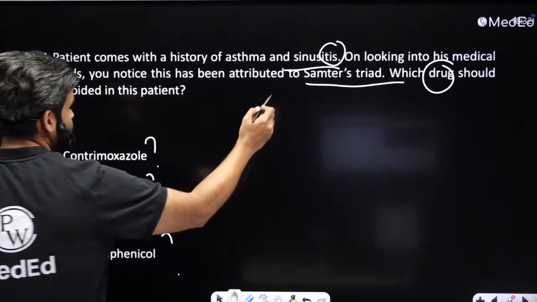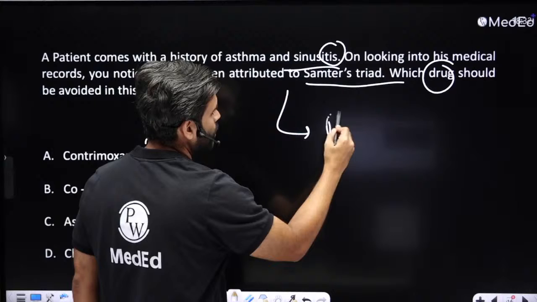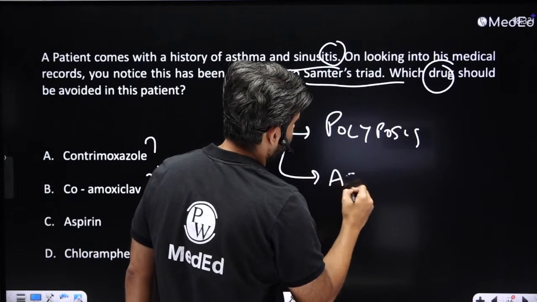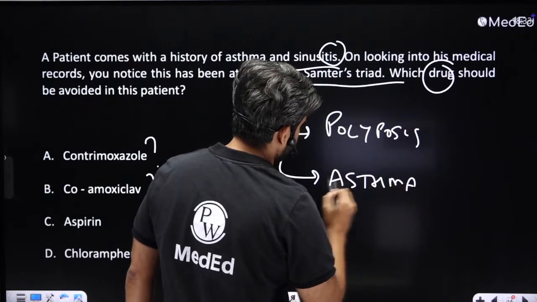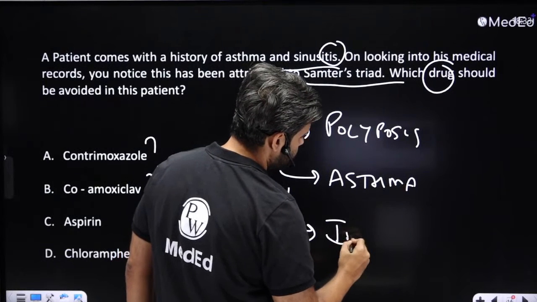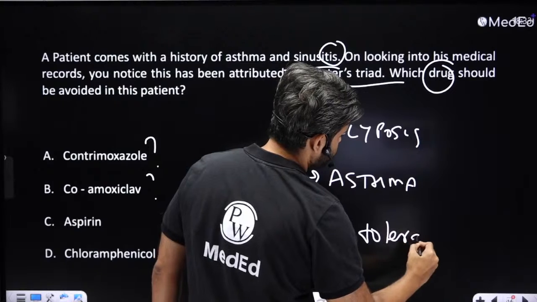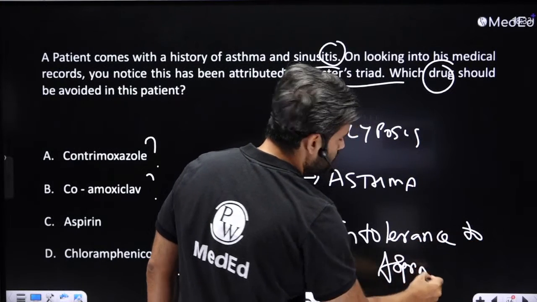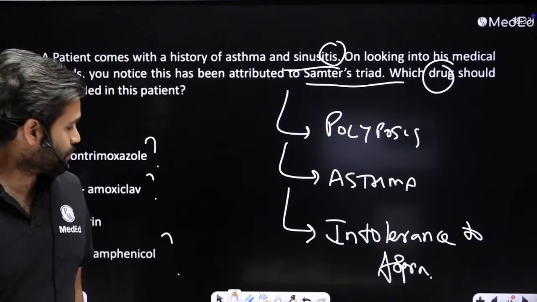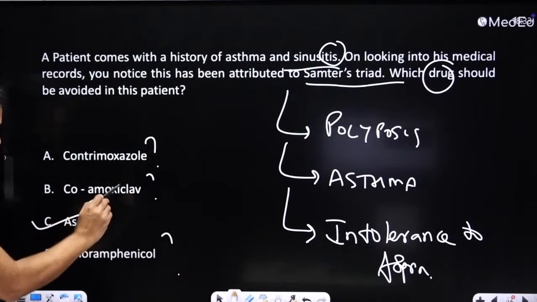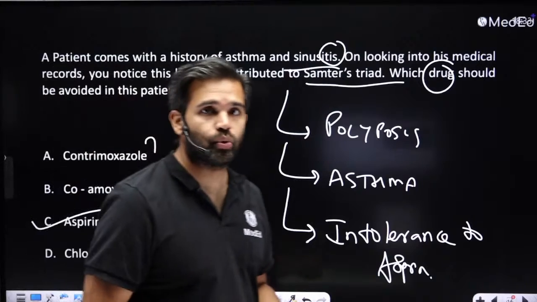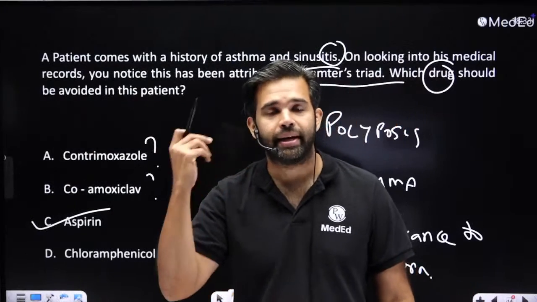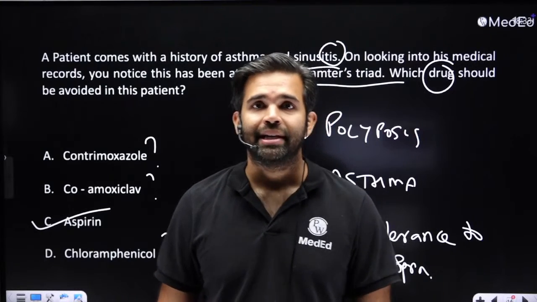But in Samter's triad, patient has nasal polyposis, asthma, and intolerance to aspirin. So aspirin should be avoided because they are intolerant to it. They have an inherent reaction to aspirin along with asthma and nasal polyposis, and this is called Samter's triad.